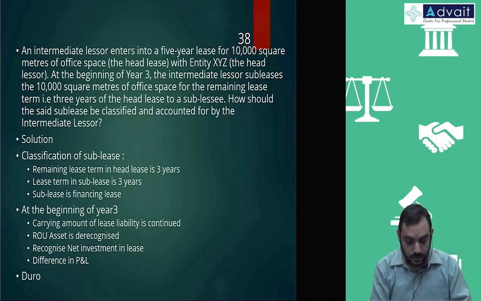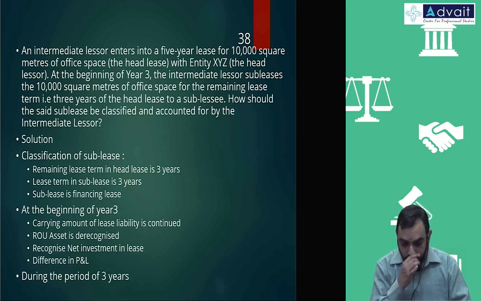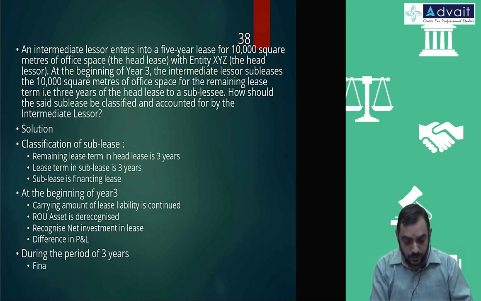And during the period of 3 years, what are you going to recognize? Finance income from sublease and finance expense and depreciation in head lease.